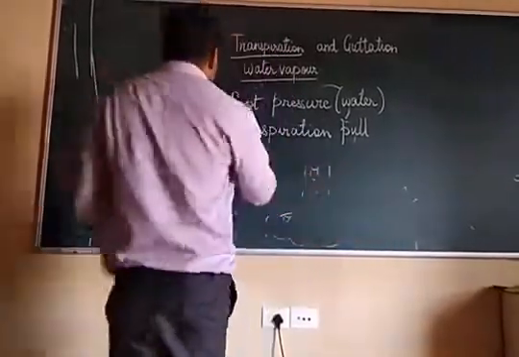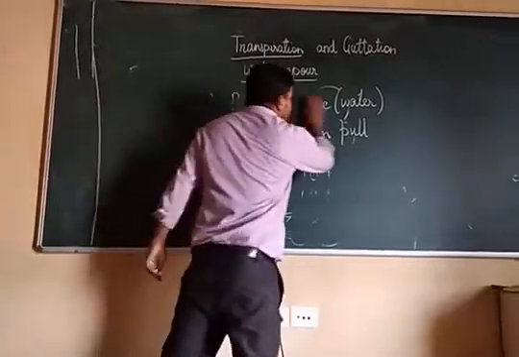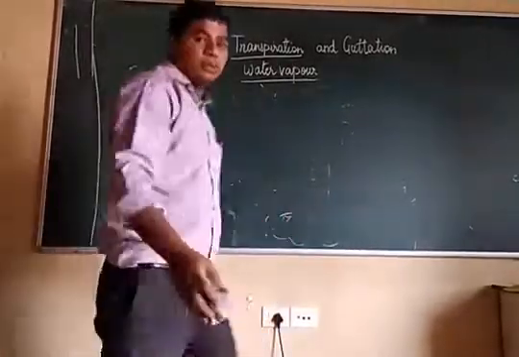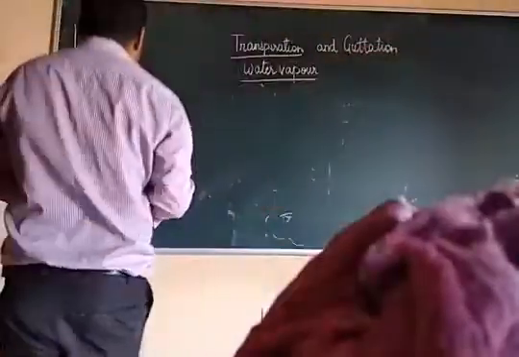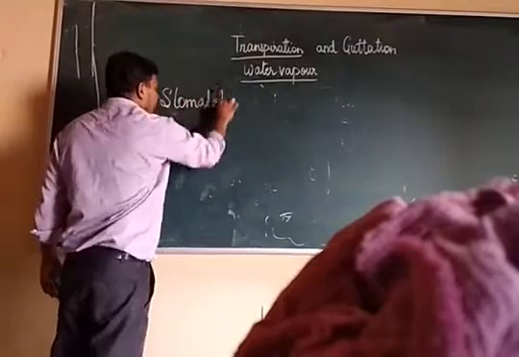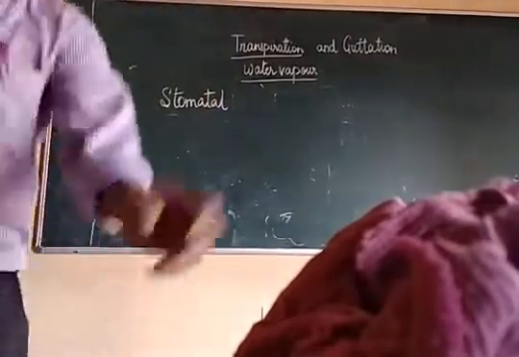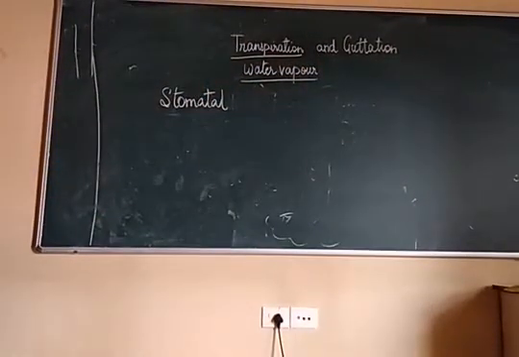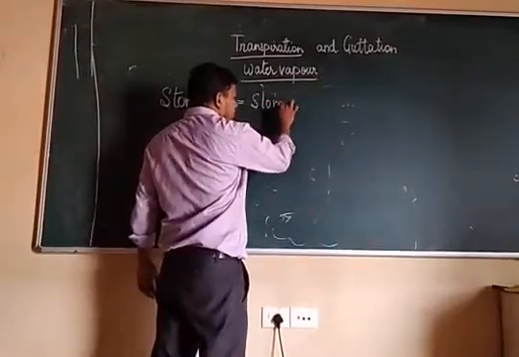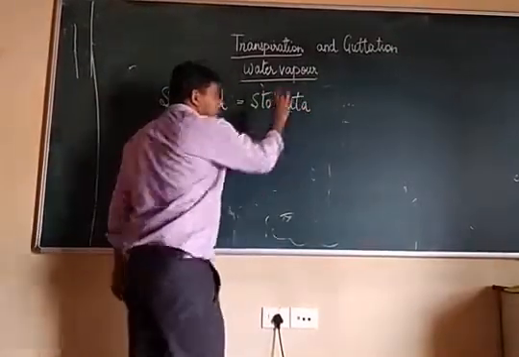Now we will see the three types of transpiration. The first one is stomatal. This you all know, it is through the stomata. It occurs through the stomata.